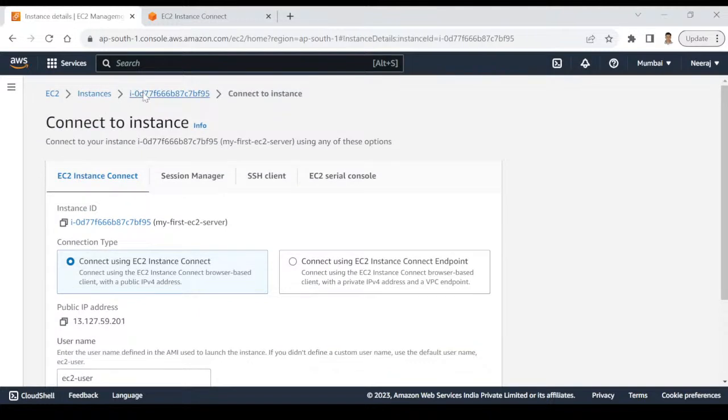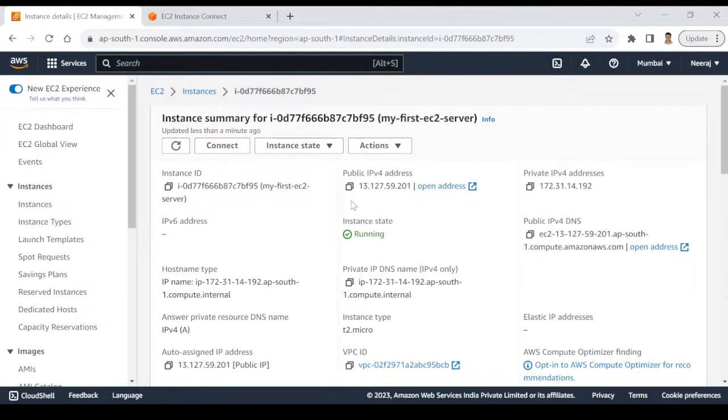Okay. So if I go to my instance, you can see that there's a public IP address and there's a private IP address. Whenever you are connecting from outside, that means your personal laptop, right? So you will copy the public IP address from here. I'm copying it, Control C, I am coming back to the tool Putty and paste the IP address. Okay. And in the beginning, you can type the username also. So the username is ec2-user at the rate your IP address. This is the way we connect to any remote server. Username at the rate IP address.